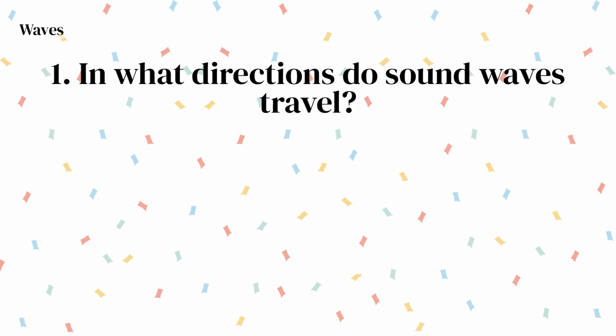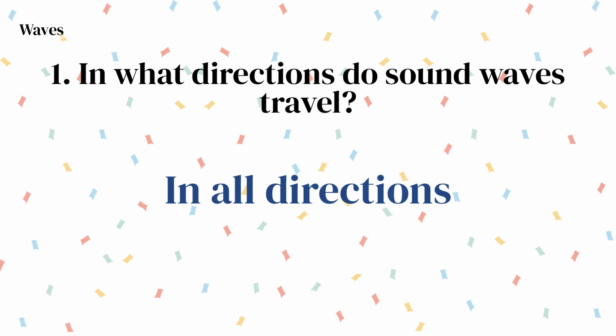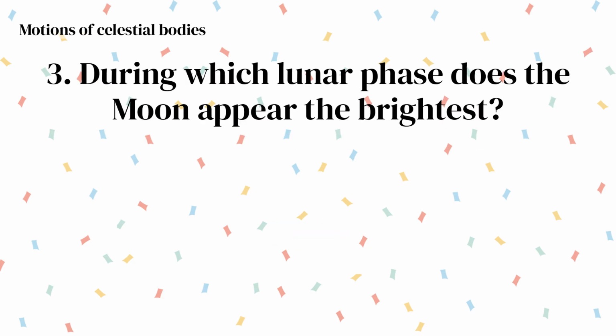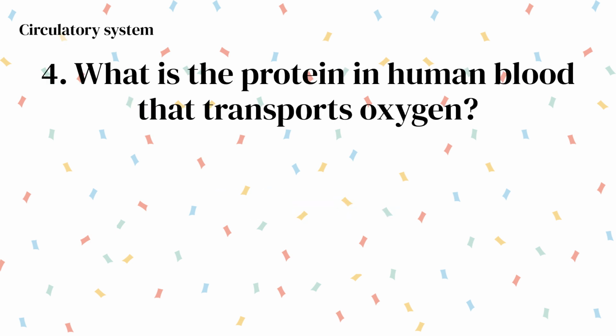In what directions do sound waves travel? In all directions. What is the abbreviation for the chemical oxygen demand used as an indicator of water pollution? COD. During which lunar phase does the moon appear the brightest? Full moon. What is the protein in human blood that transports oxygen?